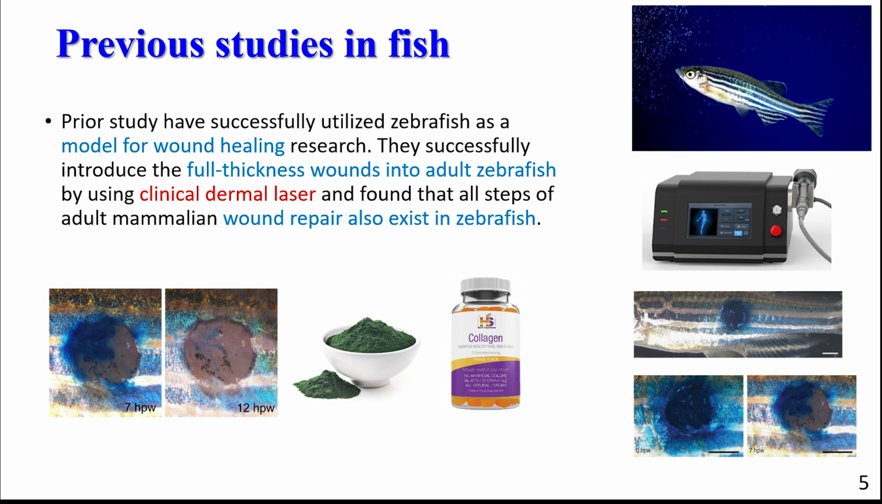In wound healing studies itself, several works have been done using zebrafish as an animal model. A prior study successfully introduced full thickness skin injuries by using a dermal laser. According to the study, they found that all steps of mammalian wound repair also exist in zebrafish. This means that it is also possible to use zebrafish as an animal model for wound healing. Furthermore, zebrafish also has been used to examine several compound effects on wound healing like collagen and spirulina.